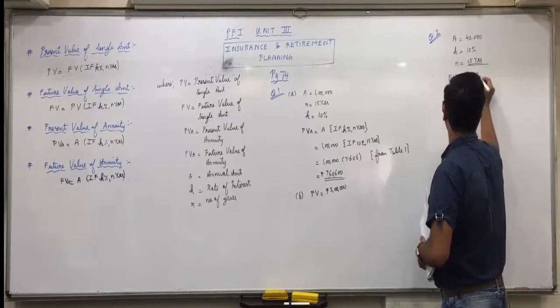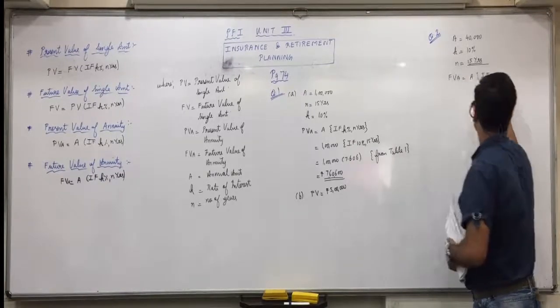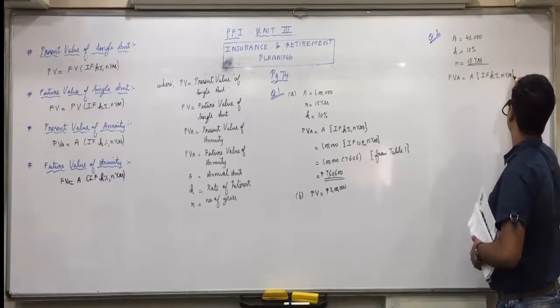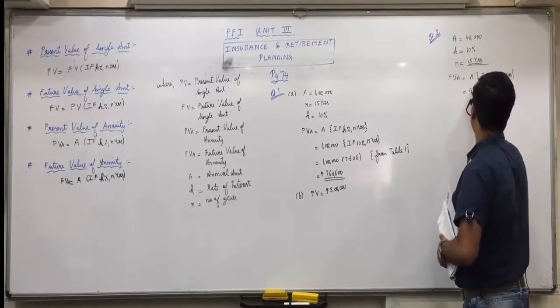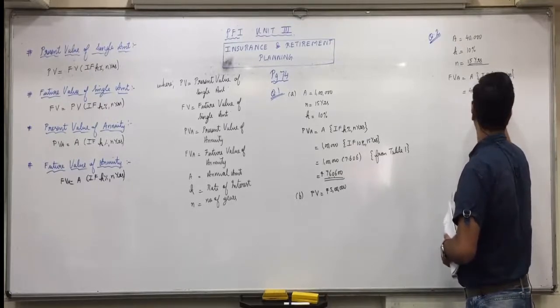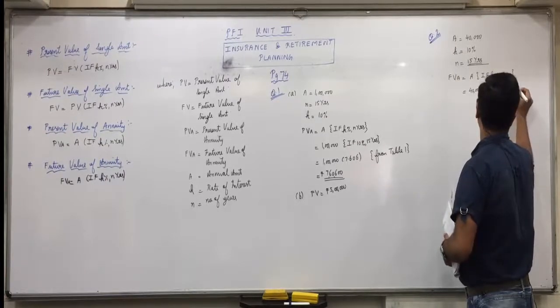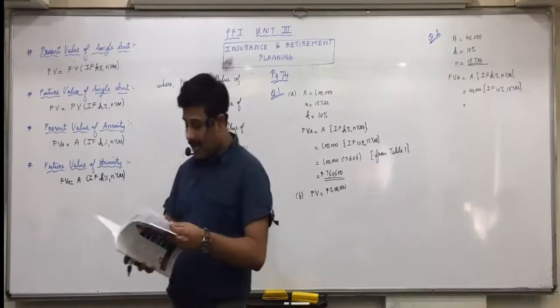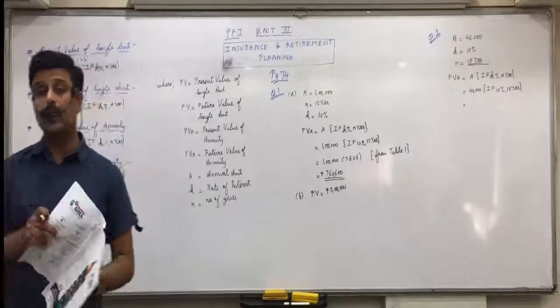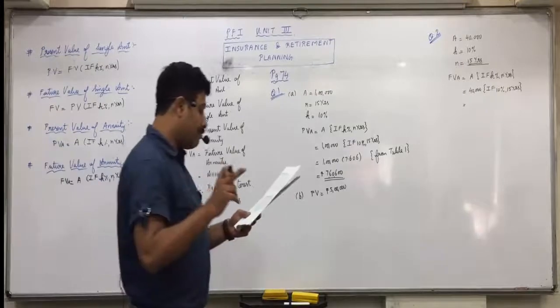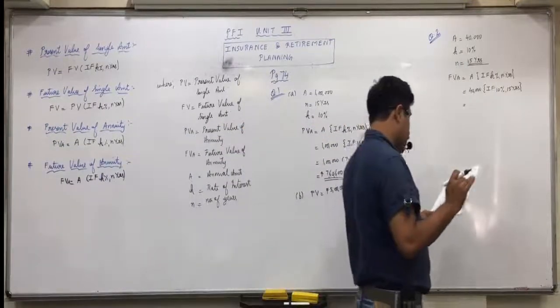FVA is equal to A into interest factor at the rate of K% and N years. Now, what is the value of A here? 40,000. Then, interest factor at the rate of 10% and 15 years. Now, which table will you see for this? Here we'll see table 4, because future value of annuity is asked. See at page 77, table 4. 10% and 15 years, 31.772.